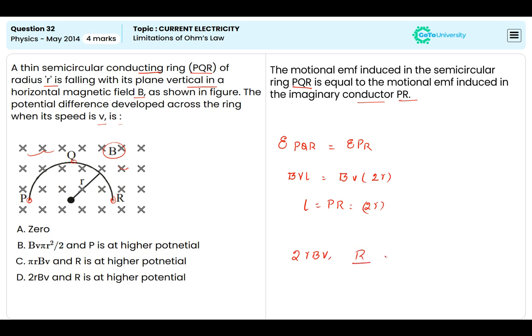where R is at the higher potential. This we can see in the options. R is at higher potential, and the potential difference is 2RBv. So option D is the right answer.